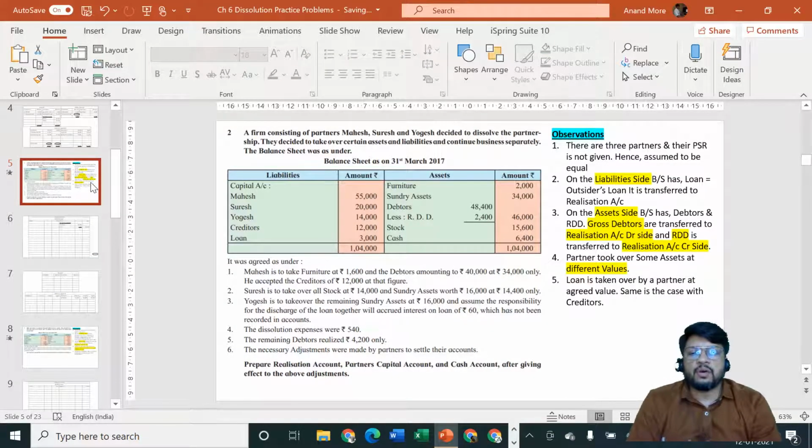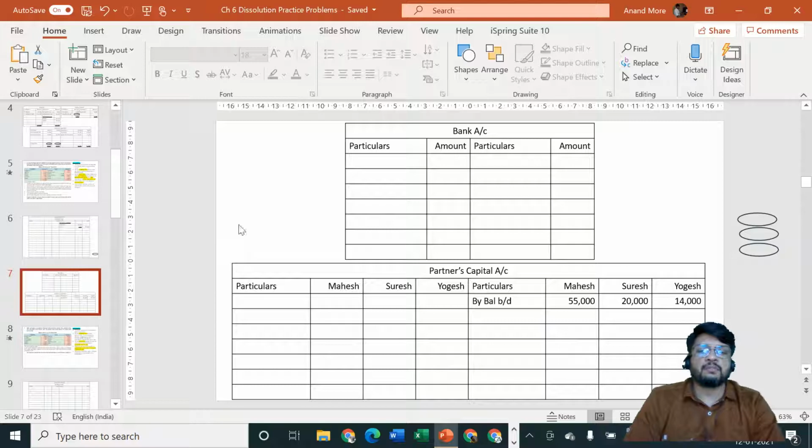Suresh is to take over all stock at rupees. We are in the first stage now, that is transfer stage. So let us consider the next item. All liability side items are over. Let us consider now the asset side. Asset side: furniture rupees 2,000, sundry assets rupees 34,000, debtors less RDD, stock and cash. We are having a separate account for cash, so let us consider cash account. Debit side, to balance brought down 6,400.